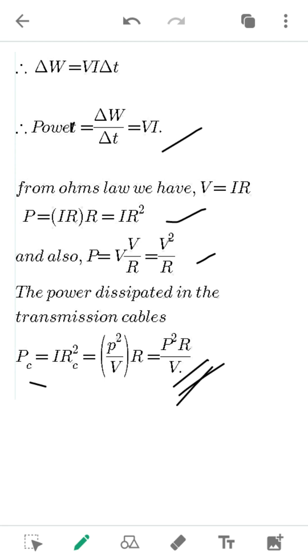That means we need to step down the current, because for domestic purposes we cannot use that much power. It is not necessary for us to use so much power. Therefore, there will be a transformer to step down. But if it is an industrial area, then they can use the high power. Hence there will be power generators or transformers connected to each area.